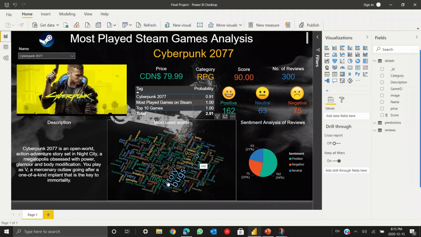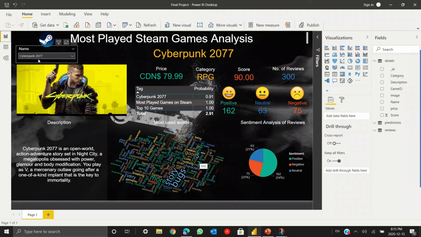These are the commonly used words in the reviews, which say more, story, bugs, and all. And this is the description of the game on Steam. And this pie chart depicts the positive, negative, and neutral reviews for the game.